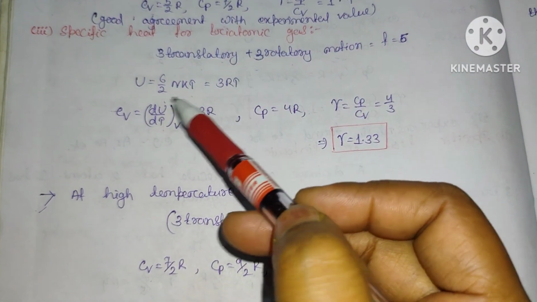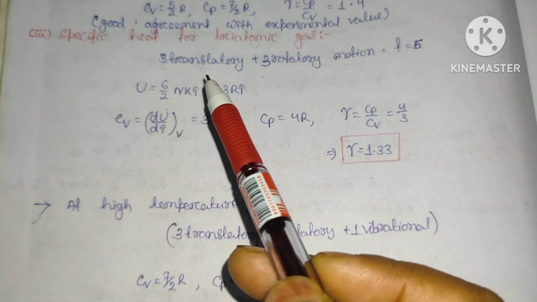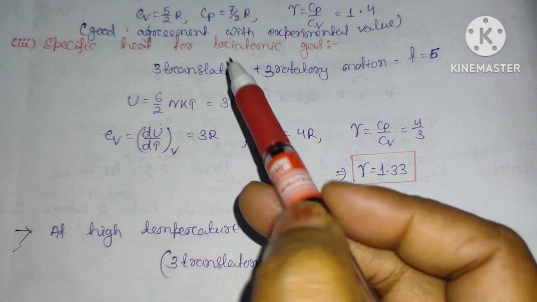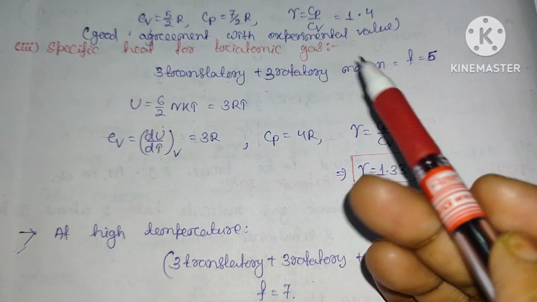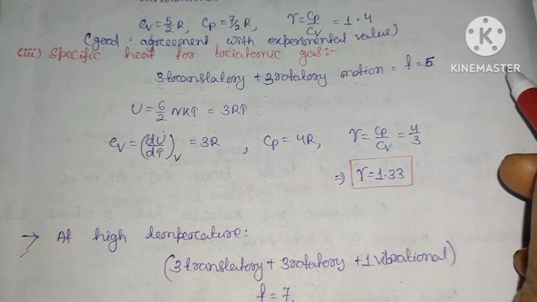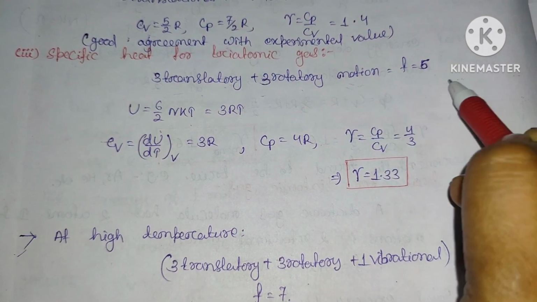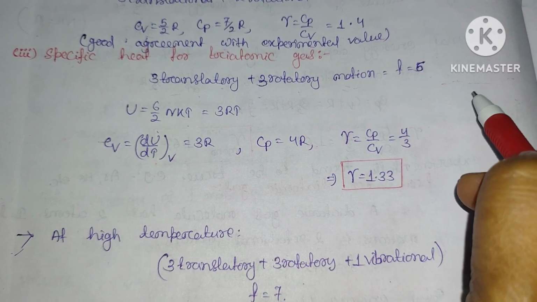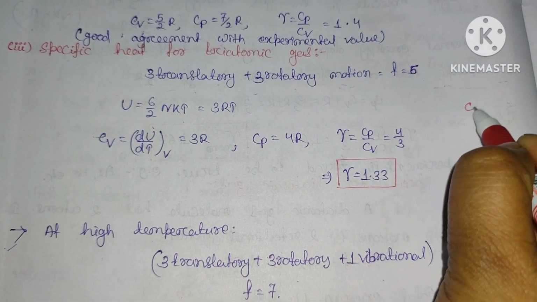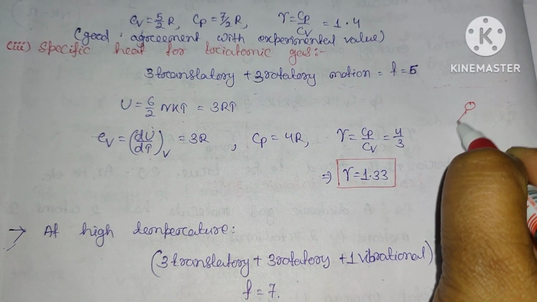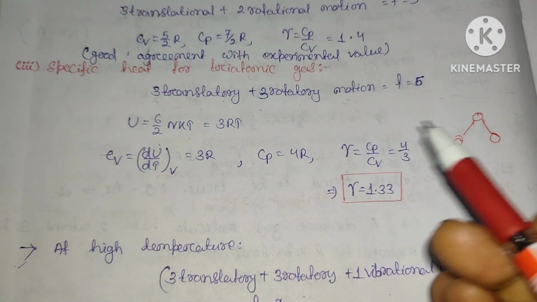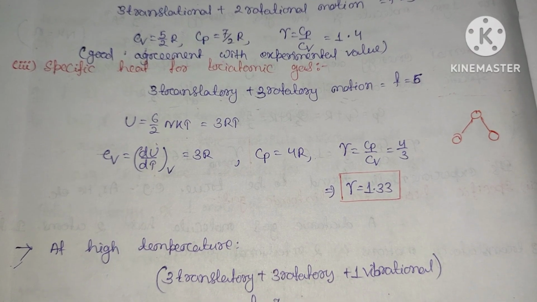In case of triatomic gas, there will be 3 translatory motions. You can see this triatomic molecule may be linear in shape, meaning they are aligned in a line, or suppose this is one molecule and the other 2 are placed over here, like this. There are various types of triatomic gases.